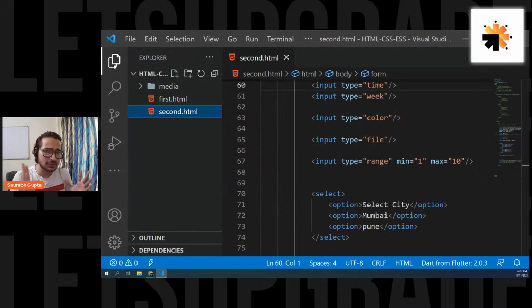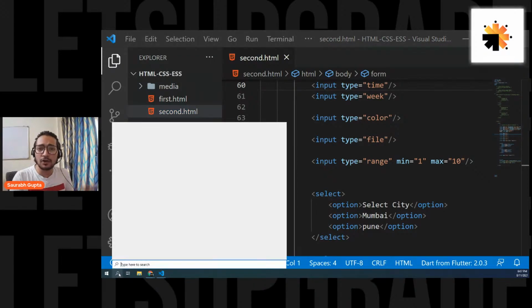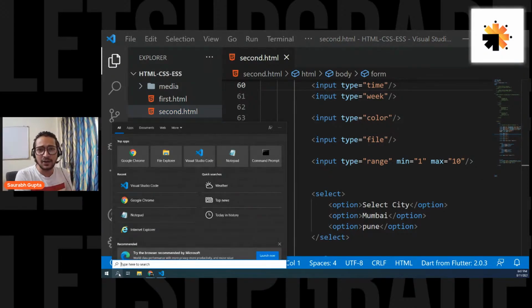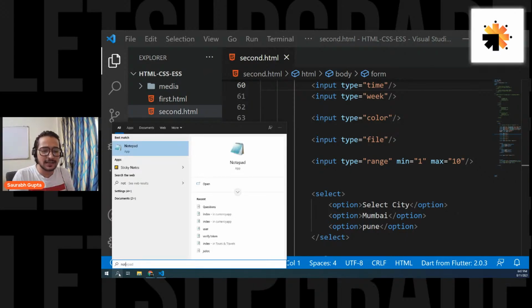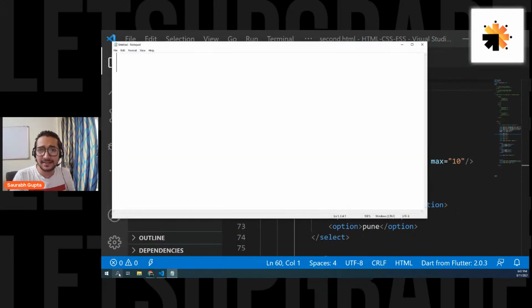Today we are going to start with something called CSS. Because we completed forms yesterday, we directly start with CSS and then we'll also try to create something. But before doing anything, let's start with what we always do: we first try to understand whatever we are going to learn. Now we know what HTML is, and today we also have to understand what CSS is, and it's quite simple.